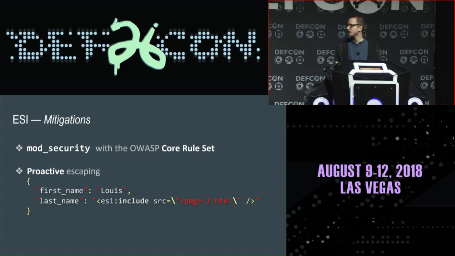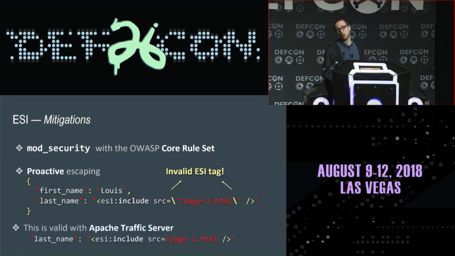So here, I can put an ESI include tag in a JSON response and it should work fine, right? There's just one small problem. We have an invalid ESI tag because of those backslashes, because of the double quotes. But ESI engines have a very flexible syntax, which is nice, and I can just drop them.